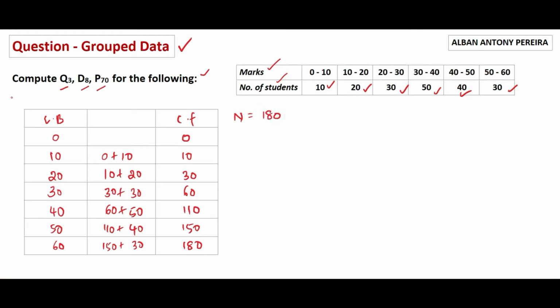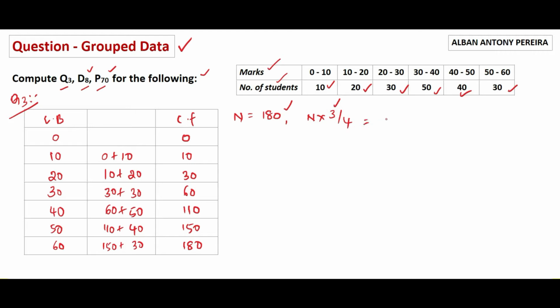This solution is relating to Q3. D8 and P70 we will solve later on once we complete the quartile 3 calculation. N is equal to 180 and the formula applicable will be n into 3 divided by 4, because we are calculating quartiles and we are supposed to calculate the third quartile.